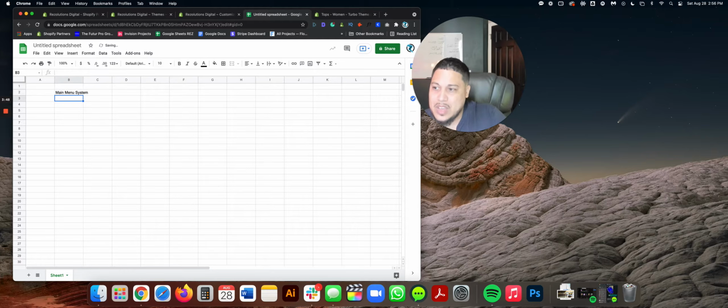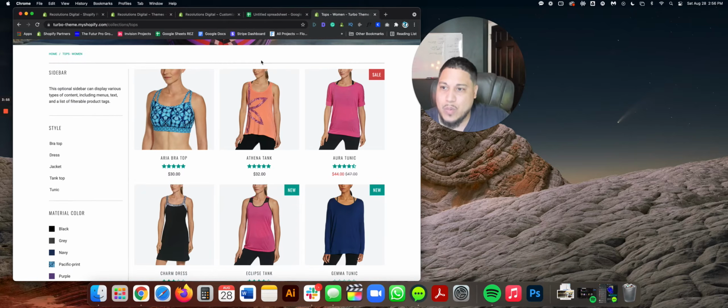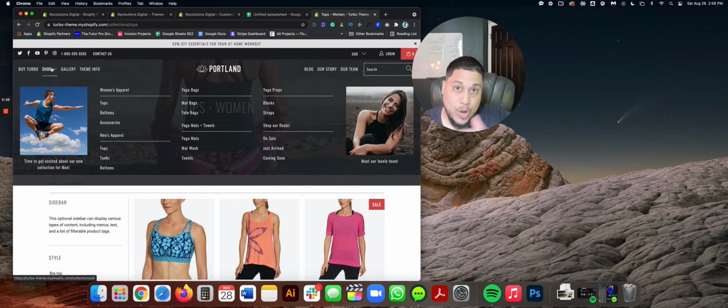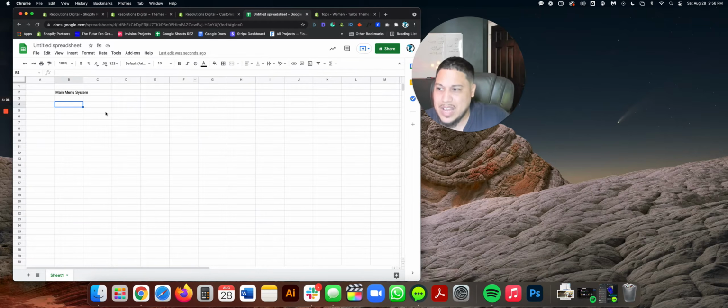I could type, and we type it in a Google Sheets so that we have that there. So this is the main menu system, and based on what this is all broken up, let's discover what our collections or what our level of collections are going to be. So we're going to start all the way at the top where we have buy turbo, shop, gallery, and theme info. Write all that stuff down, right?